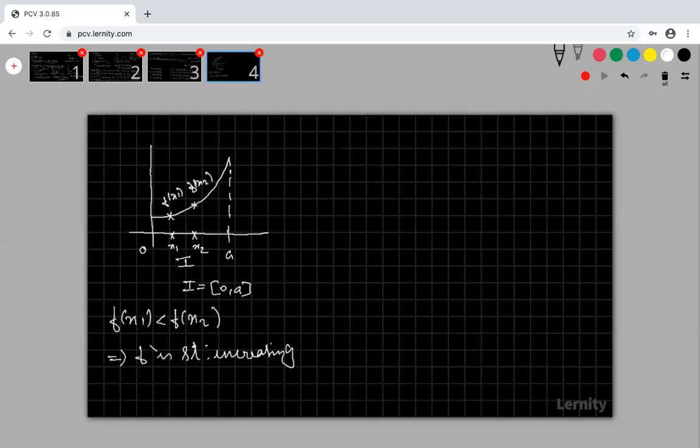Now come to the other one. Suppose the curve is coming like that for some point, and after that the function is constant. This is my interval 0 comma a.